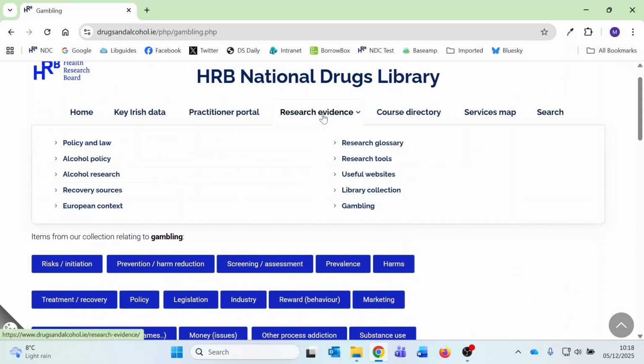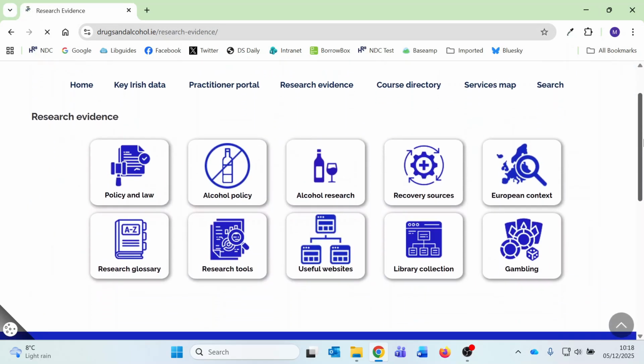That was a brief overview of our research evidence resource.